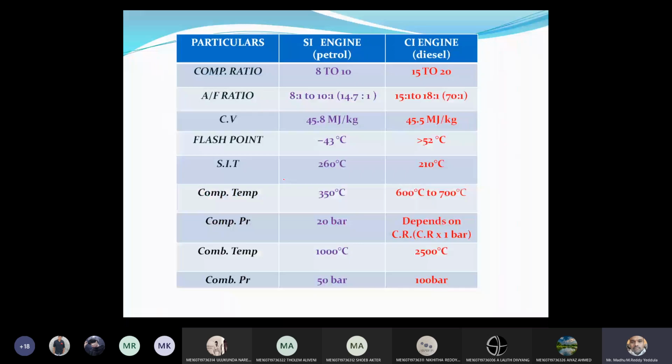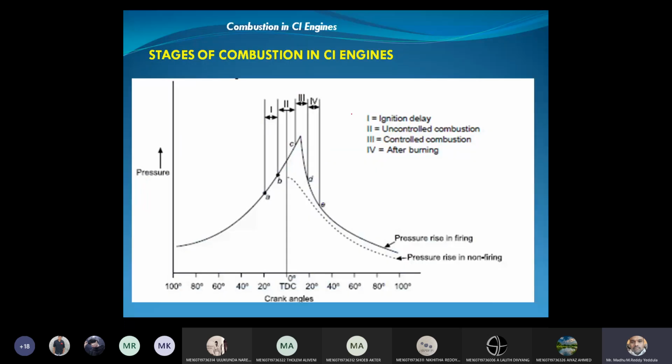Right. This slide I already discussed yesterday itself. What is the comparison of different parameters of SI and CI engines? Compression ratios, air fuel ratio, calorific value, flash point, self ignition temperature, compression temperature, compression pressure, combustion temperature, and combustion pressure. Already discussed this one in yesterday's class.